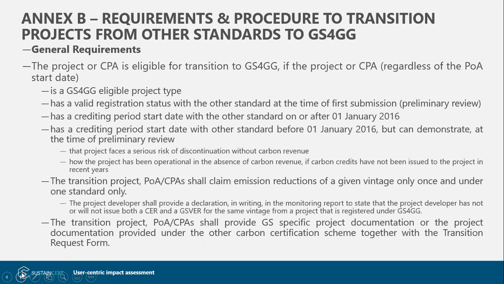The updated document also gives more clarity on different pathways that projects can choose to transition to the Gold Standard for the Global Goals.